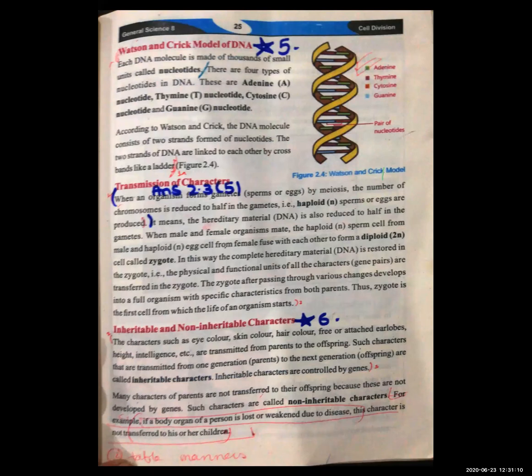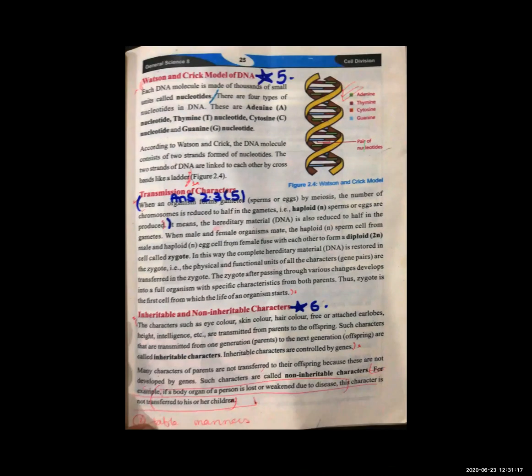So this is the structure that was defined by Watson and Crick, and he says that these are linked together just like a ladder. This was additional information which I have given to you, that adenine and thymine are going to be joined with each other, and cytosine and guanine are going to be joined with each other. So this was all for today, and if you have any question now, you can ask.